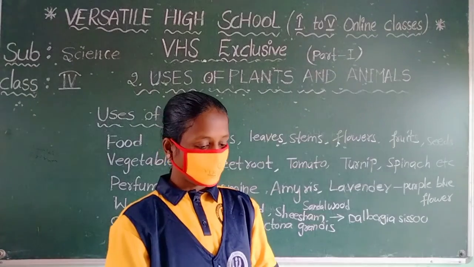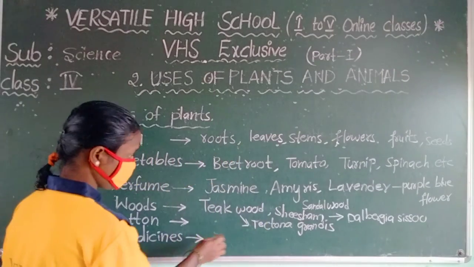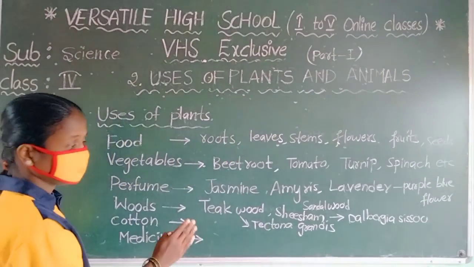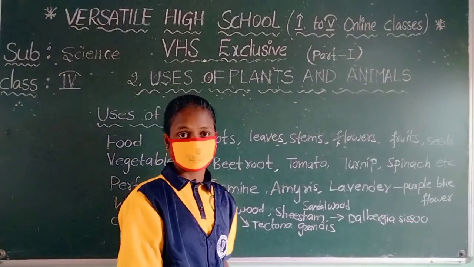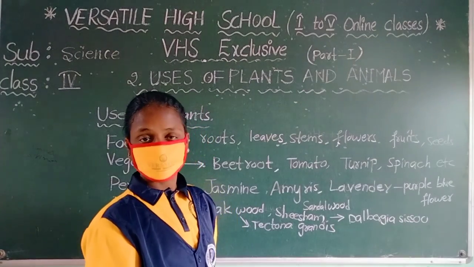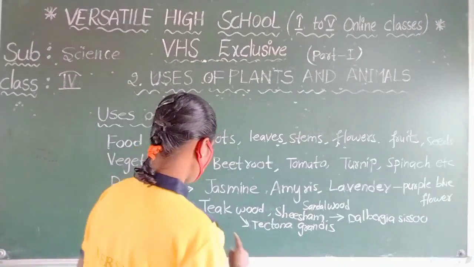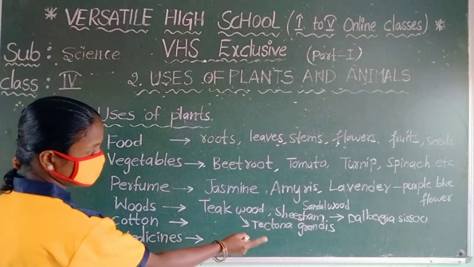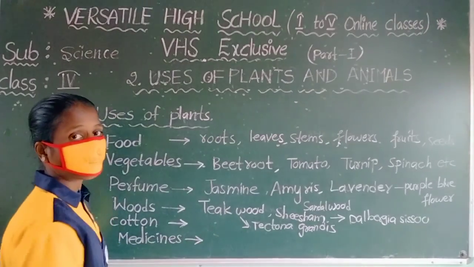Plywood also. Now we are going to the plywood. Plywood, chairs, doors, tables, cots, windows, all are made from teakwood or sesame. These two are hardwoods.